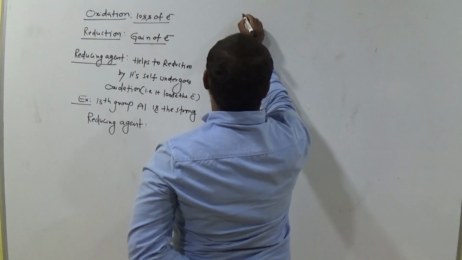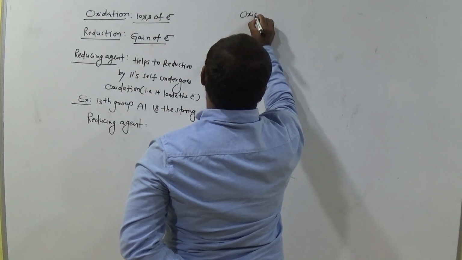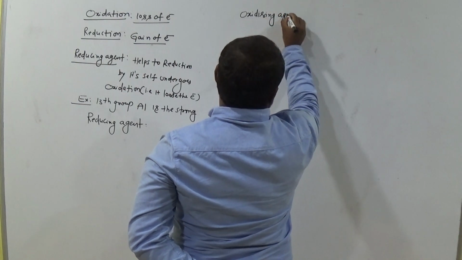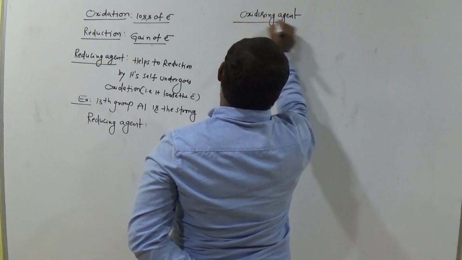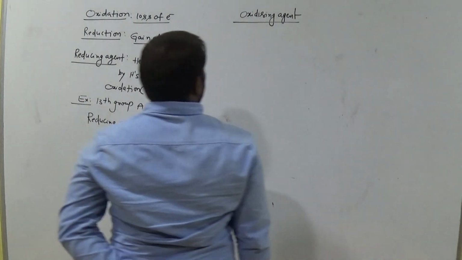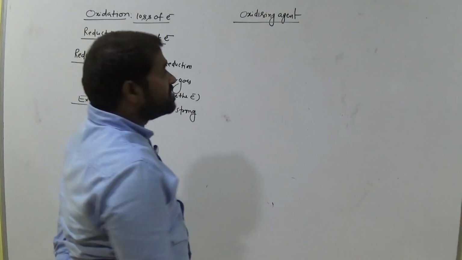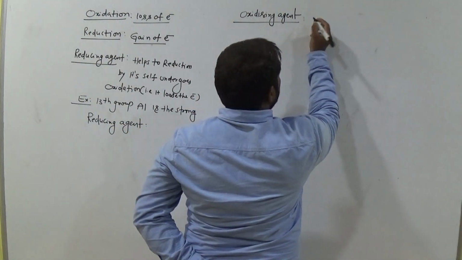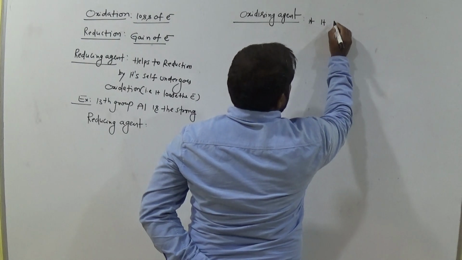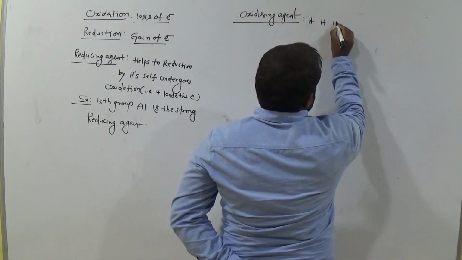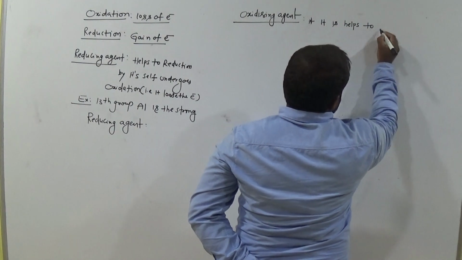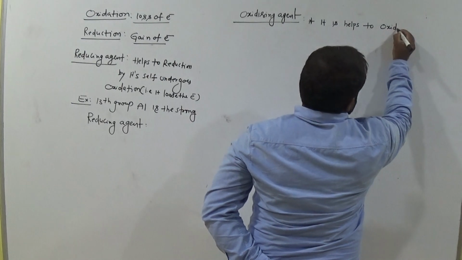Let's come to oxidizing agent. Oxidizing agent means, in that first point, it helps oxidation. Am I right?